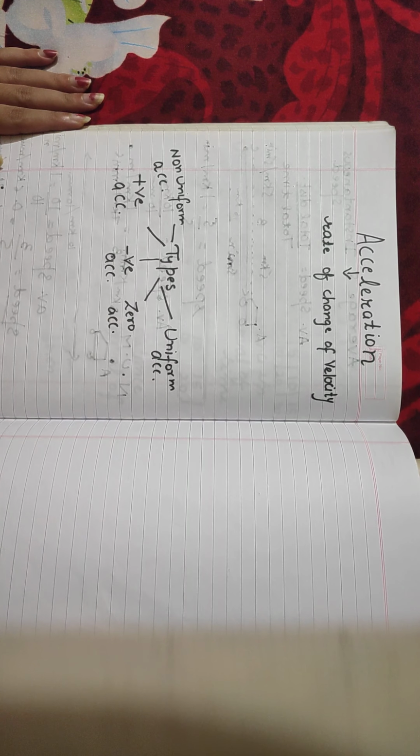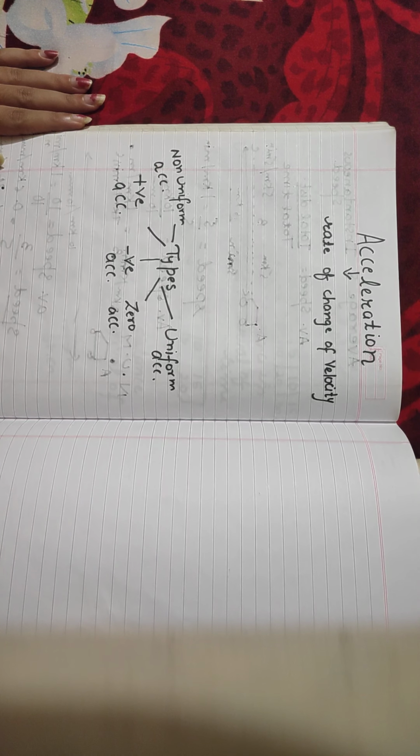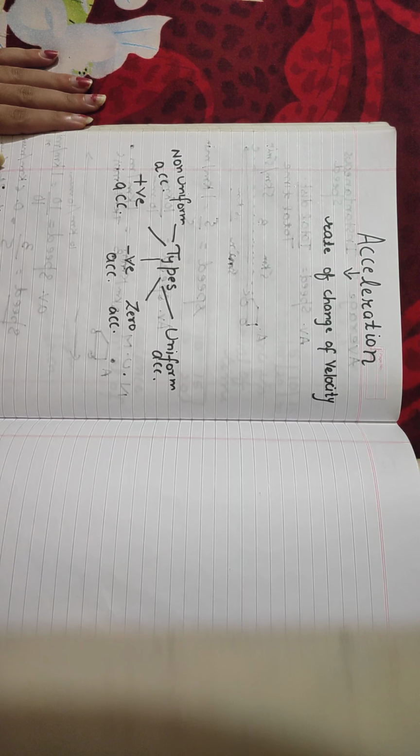So in this video we are going to talk about our last quantity, acceleration. Now in all of the previous videos we talked about various quantities like distance, displacement, velocity, motion. All of these things were discussed in the previous videos. Now even after learning so many terms and so many quantities, what was the need for another quantity?